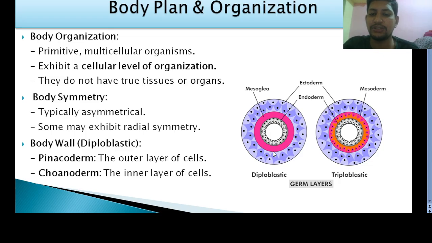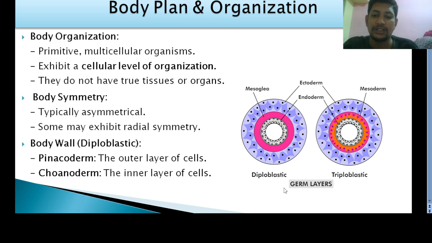You can see now the image. One side I have shown diploblastic, another side triploblastic anta ತೋರಿಸಿದೀನಿ. Diploblastic animal means they are made up of two germ layers. The embryo is covered by two germ layers. The outer ectoderm is also called pinacoderm, and the inner one is endoderm, that is choanoderm in case of Porifera.